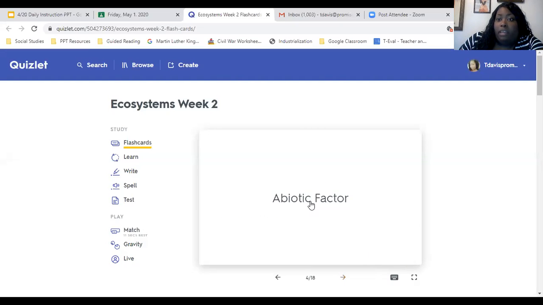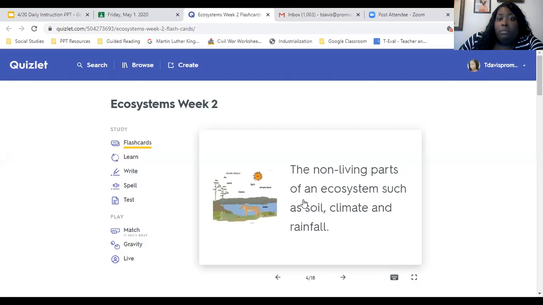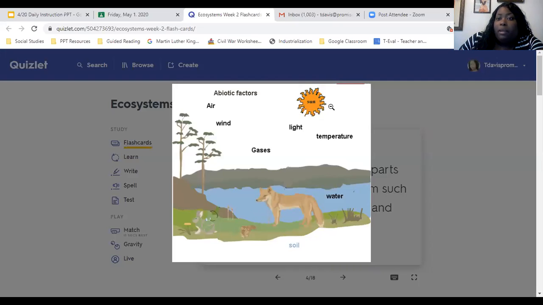Non-living things are called abiotic factors. They're the non-living parts of an ecosystem, such as the soil, the climate, and the rainfall. So the amount of sunlight that an area gets, the climate, the type of water, the phase of the water. So is it a lot of ice?